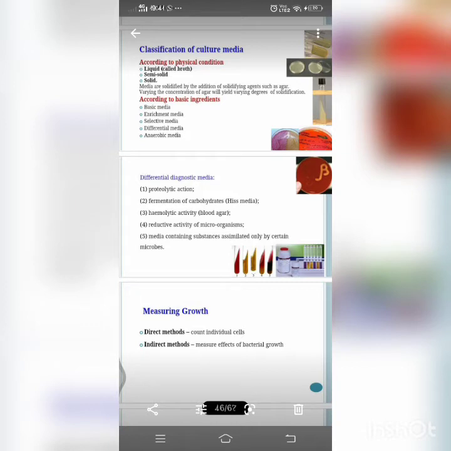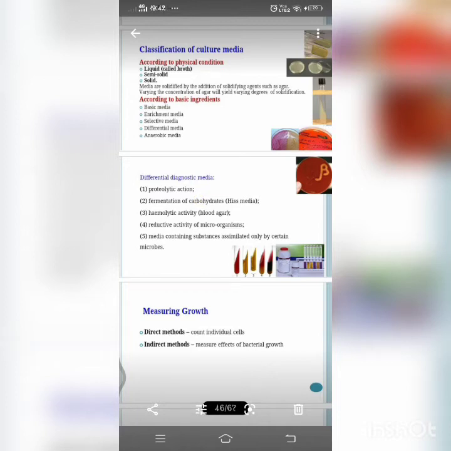And coming to the special media. What is special? The name says special, so this is for a special purpose. It is again divided. Here you can see the first one is the basic media, and the special media is again divided into enriched media, enrichment media, selective media, differential media, and of course indicator media. So these are all divisions of the special media.